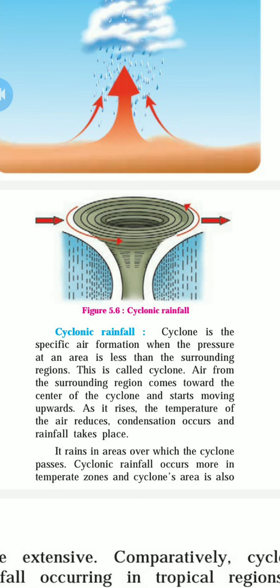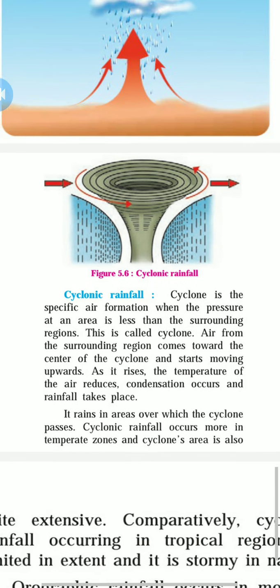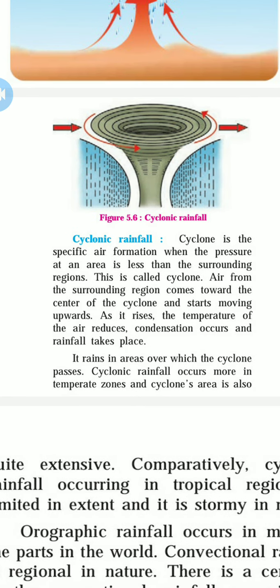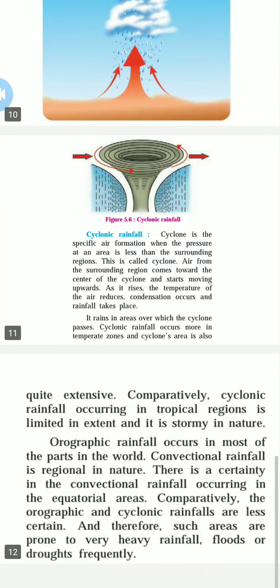See, cyclonic rainfall in easy words is when the cold wind and the warm wind start merging. What happened? We face cyclonic rain. When the cold and the warm wind start combining with each other, we face cyclonic rainfall. It rains in the area over which the cyclone passes. Cyclonic rainfall occurs more in the temperate zone and the cyclonic area is also quite extensive.